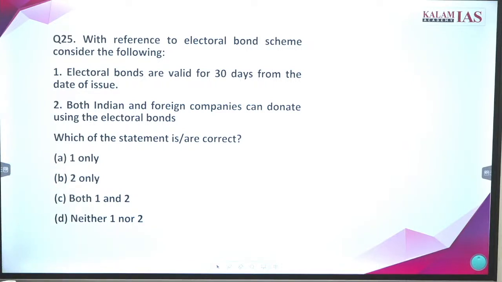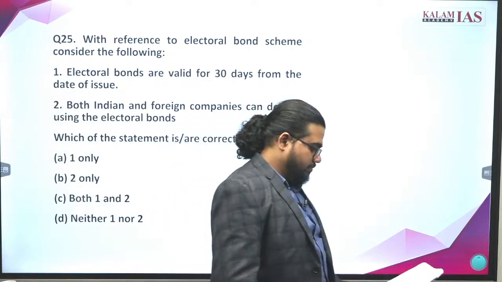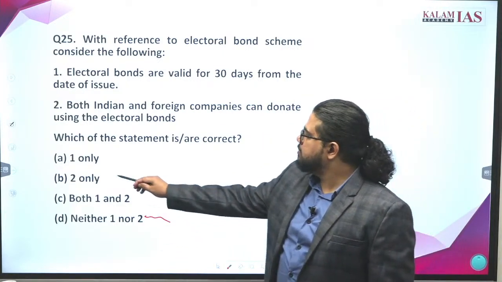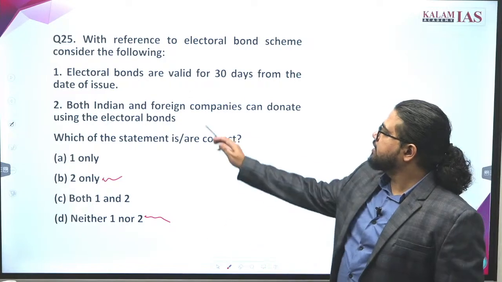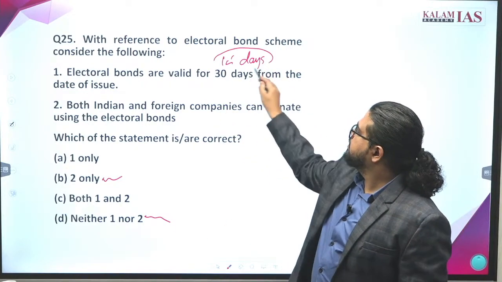It's a very easy question, I guess. 15 days. What is the answer? D. The answer is B. Electoral bonds are valid for 15 days.